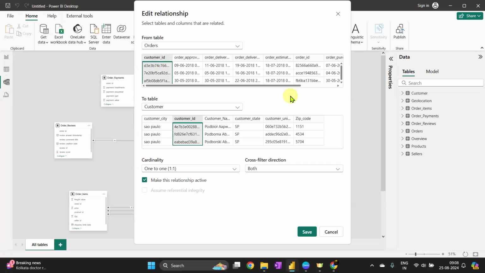In our doubt clearing or further session, I was going to talk about this bidirectional concept: what is this bidirectional cross filter concept in the data model? But would bidirectional be more confusing, like where the data comes from? No, it is one-to-one. If it were many-to-many, then it would be an ambiguous or confusing state. If it is one-to-one, only one value is going to come from this table to here, and only one value from this table to above. If it were many-to-many and bidirectional, then it is an ambiguous case.